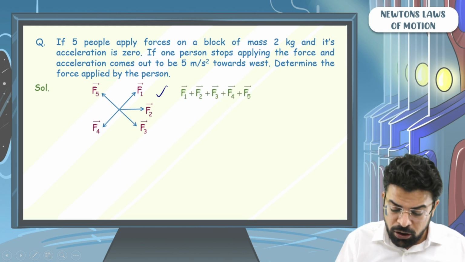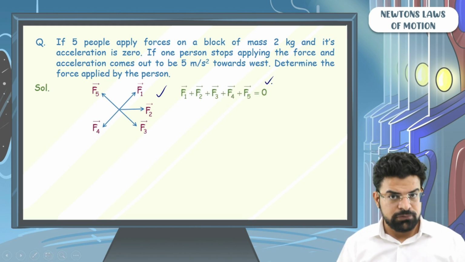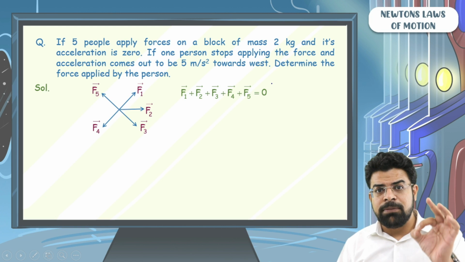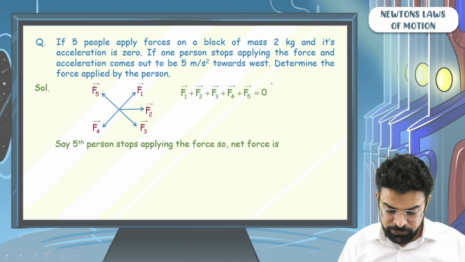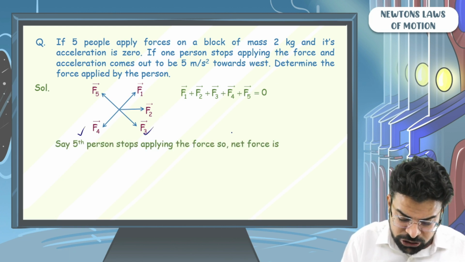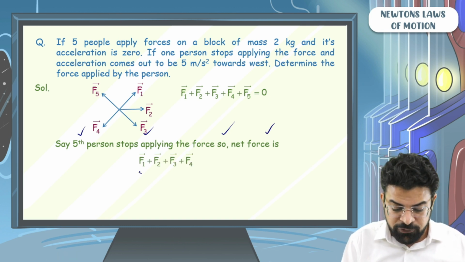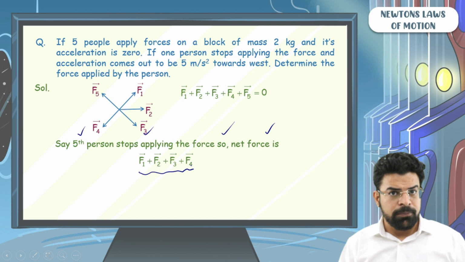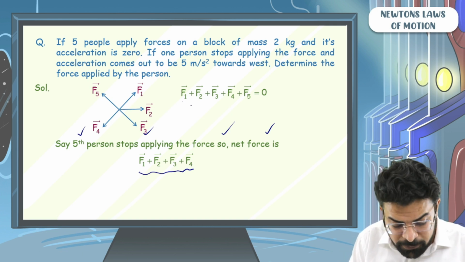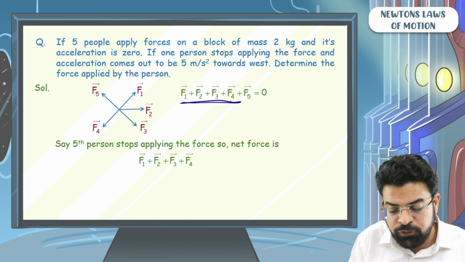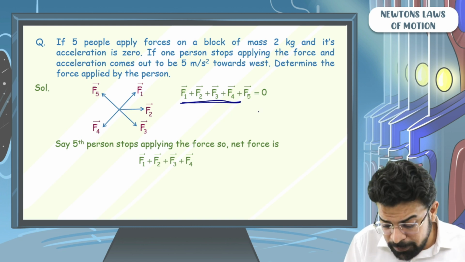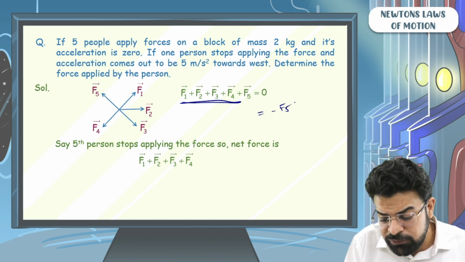The sum of all the forces equals 0. Now when one of them stops applying force, say the 5th person stops applying the force, the net force will be equal to F1 plus F2 plus F3 plus F4. And we know that F1 plus F2 plus F3 plus F4 has to be equal to minus F5.